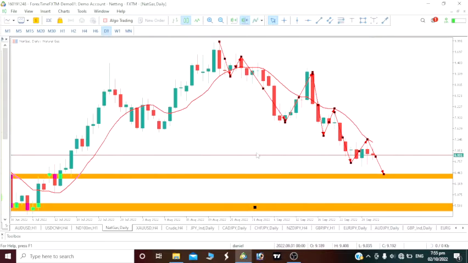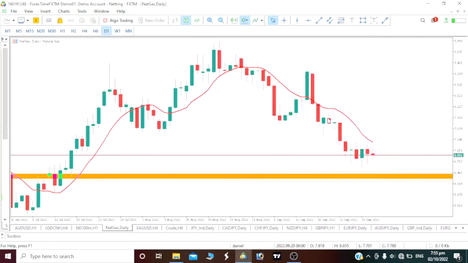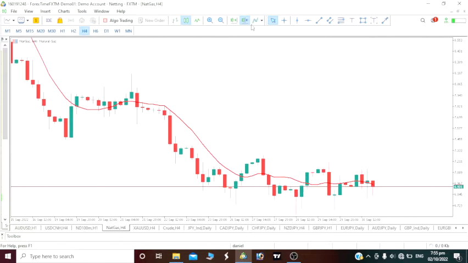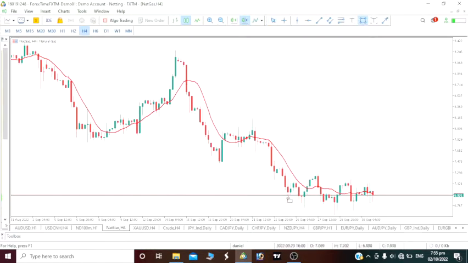So on the daily time frame, we are on a bearish move. Second, we have to short it. Now to actually place this trade, since we are aiming to take out this level we are seeing here, we would go to the 4-hour time frame. What we clearly see on the 4-hour time frame is that price is on a pullback on the daily time frame, but on the 4-hour it is kind of ranging.